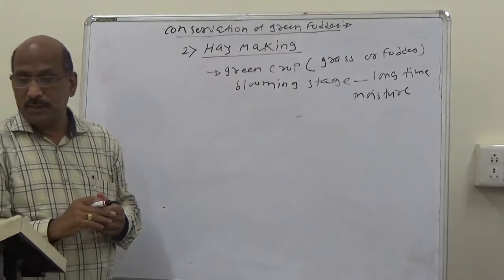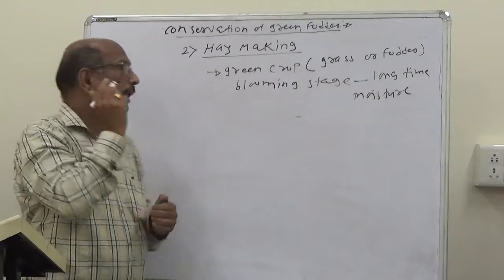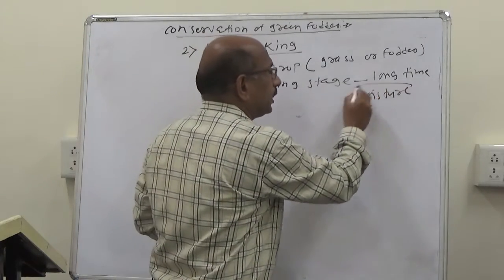So the aim of the hay making is to reduce the moisture content.